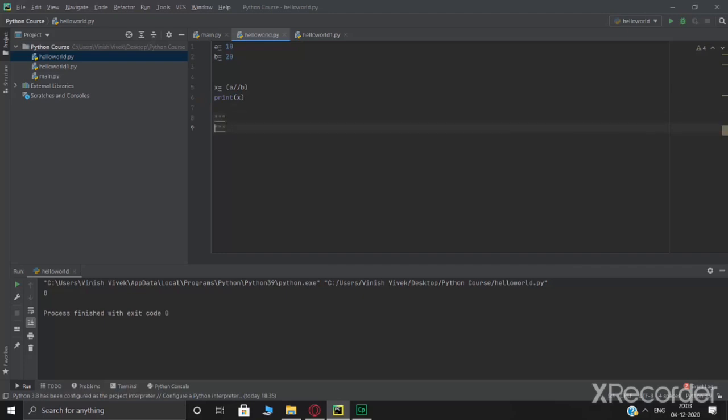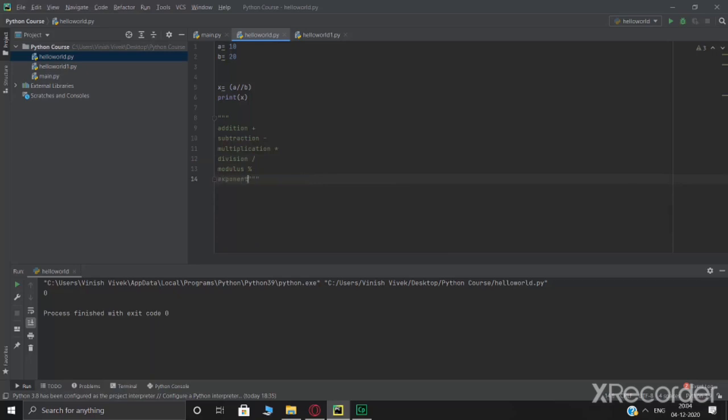I'm just going to write them down for you. For addition, you will use plus. For subtraction, you will use minus. For multiplication, you will use asterisk. Division will be forward slash. Modulus will be percentage.